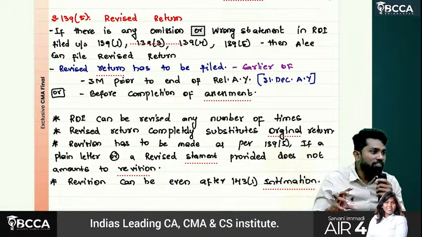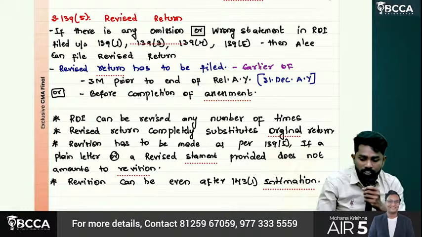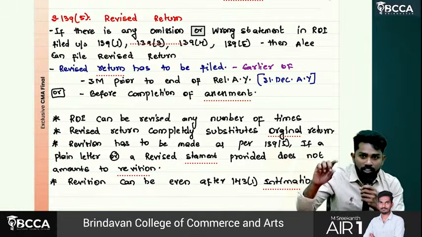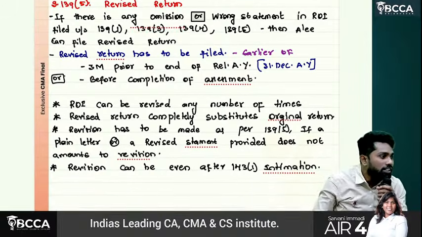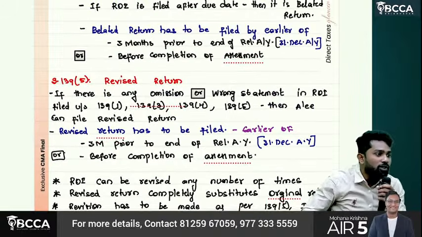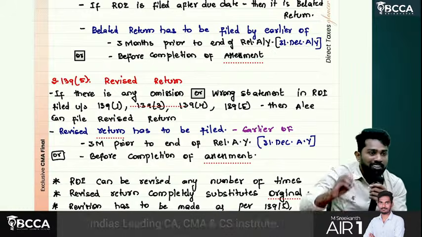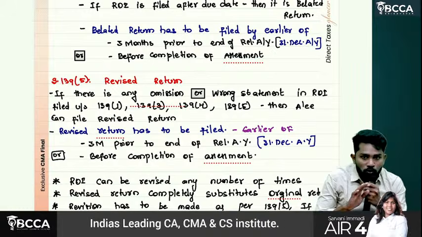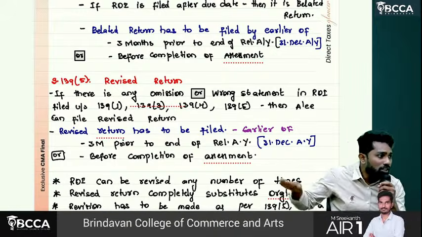Then at the time of assessment, again you got a doubt, and you wrote a letter to the assessing officer stating, sir, I mistakenly filed the revised return, I thought in some other way, but the original return is only correct, consider the original return only. Does that letter have any validity? No validity, sir. The revised return will substitute the original return.